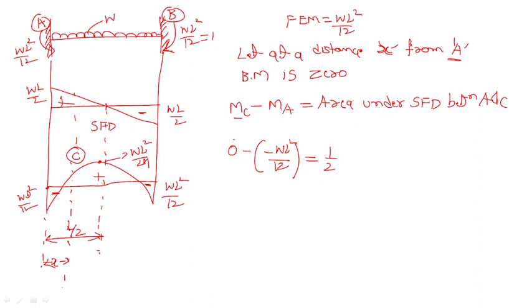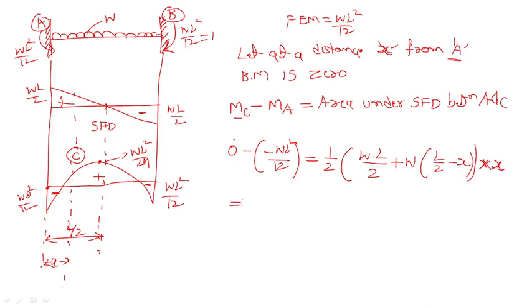moment at C is 0, moment at A is minus WL square by 12, and the area under the SFD between A and C is, taking half into W into L divided by 2 plus WL by 2 minus X, bracket close, into X. This is X, this is multiplying.